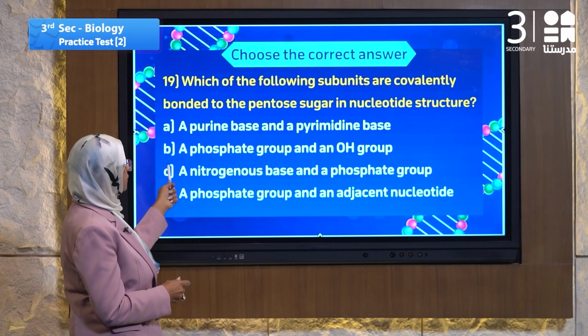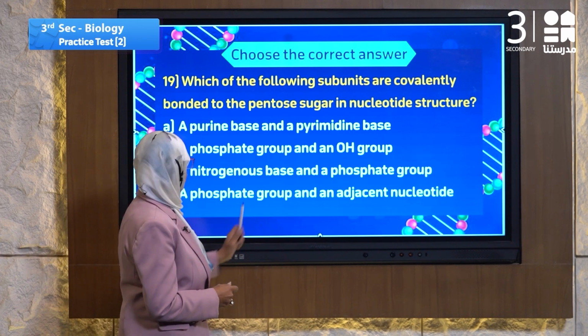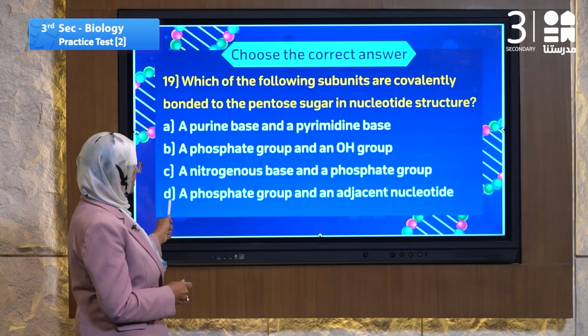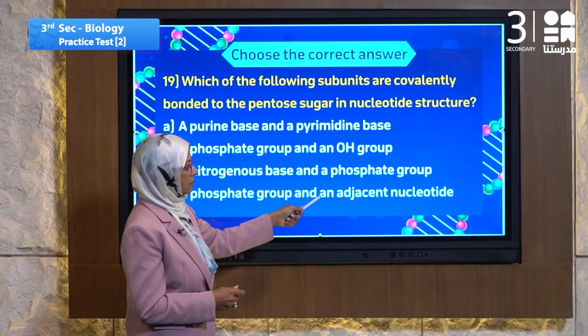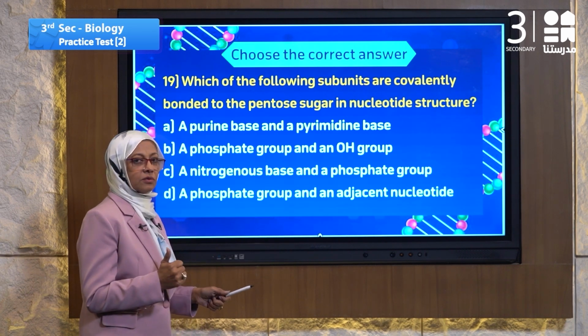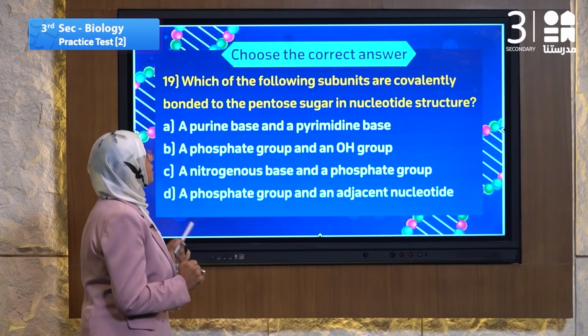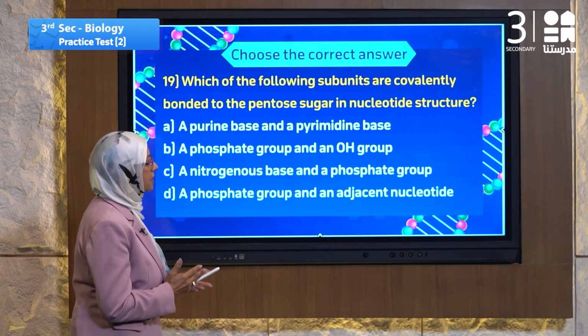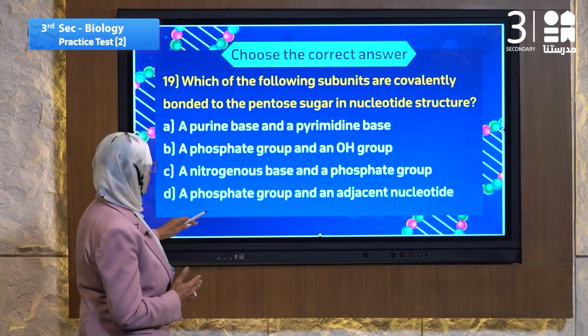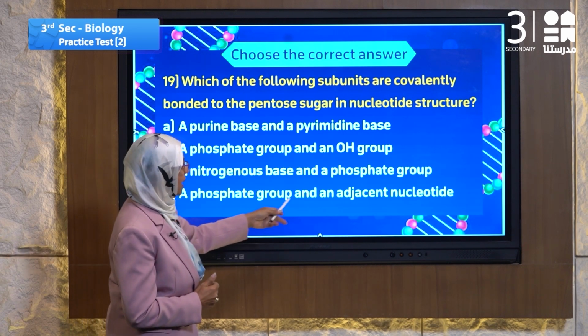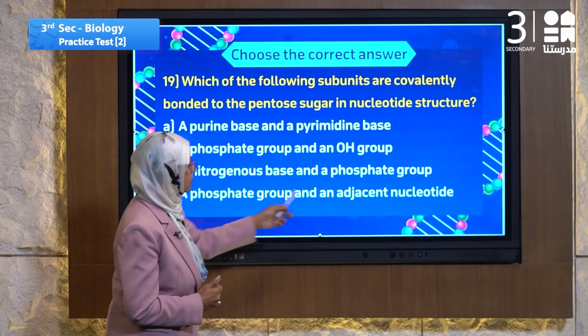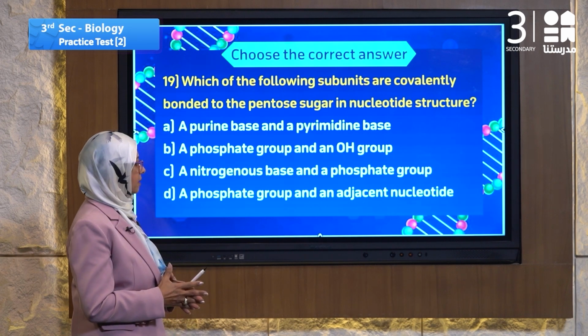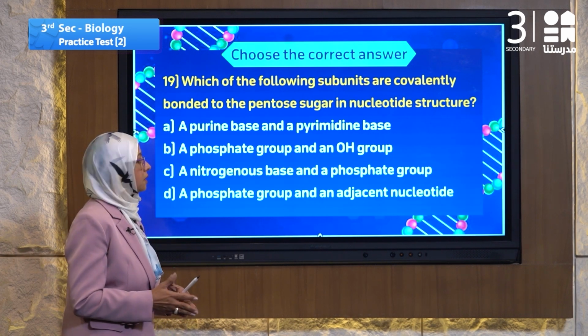Number B, phosphate group and OH group, nitrogenous base and phosphate group. We must find the covalent bond, and the bond here bonds some parts of DNA. A phosphate group and adjacent nucleotide? No, I speak about covalent bond.